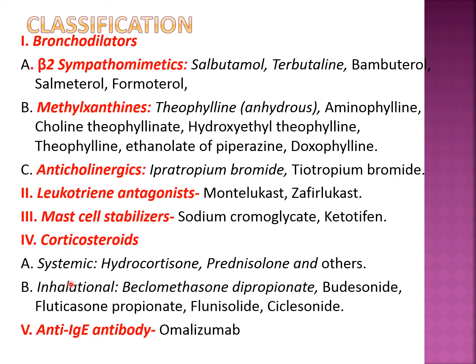The second group is inhalational corticosteroids, which are given through the metered dose inhaler, what we call the asthma pump, the asthma inhaler. Which are the inhalational corticosteroids? Beclomethasone dipropionate, budesonide, fluticasone propionate, flunisolide, and ciclesonide. And the last drug is an anti-IgE antibody which neutralizes the IgE, and that is omalizumab. So these are the drugs used in the treatment of bronchial asthma.